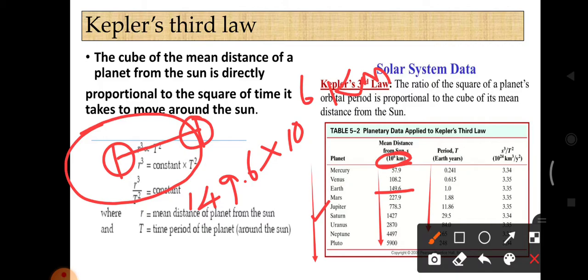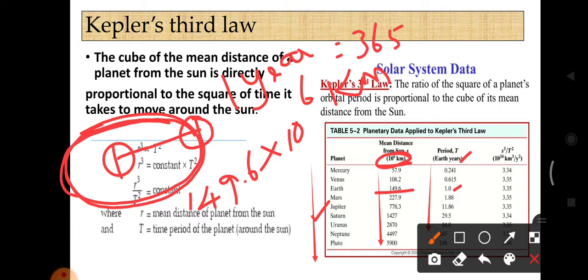And the period it takes is 1 year. So the earth takes 1 year to complete one revolution. That means 365 days it takes to complete one revolution. Yes or no? On Earth we know that it takes 1 year to complete. The 1 year is nothing but 365 days. And the distance between the Earth and Sun is 149.6 into 10 power 6 kilometer.